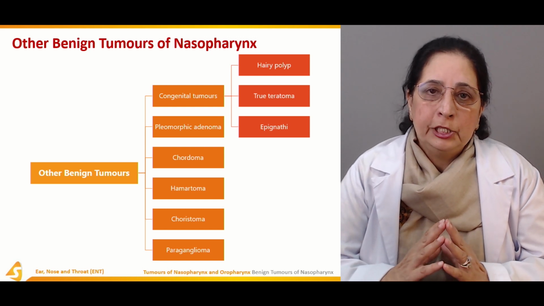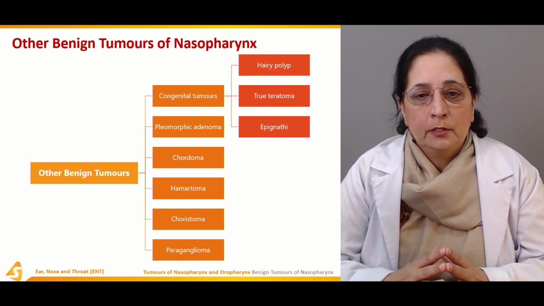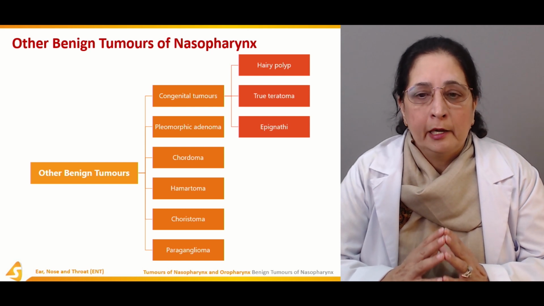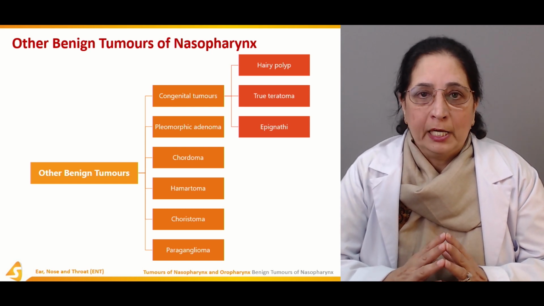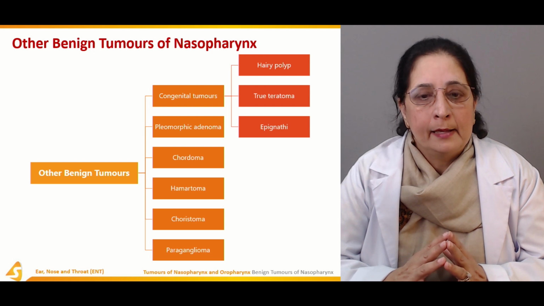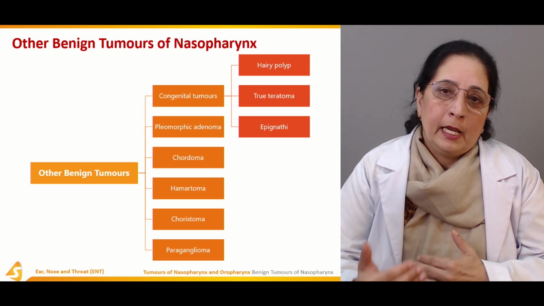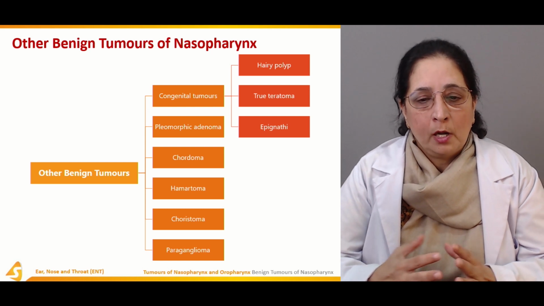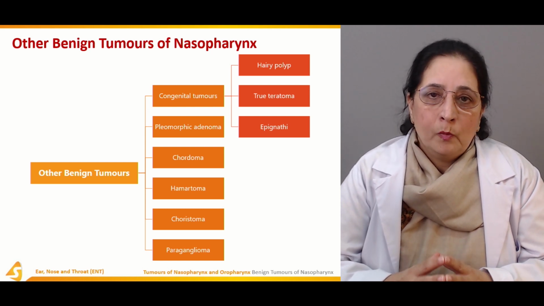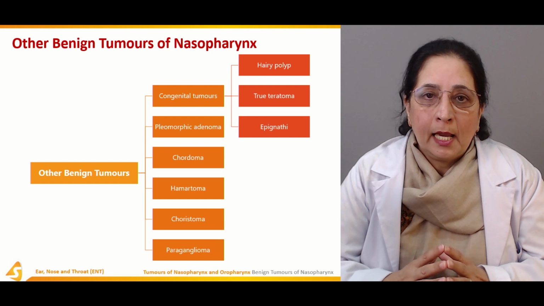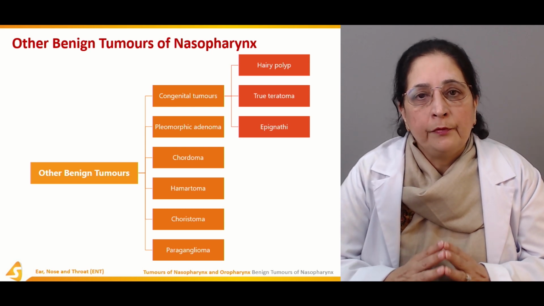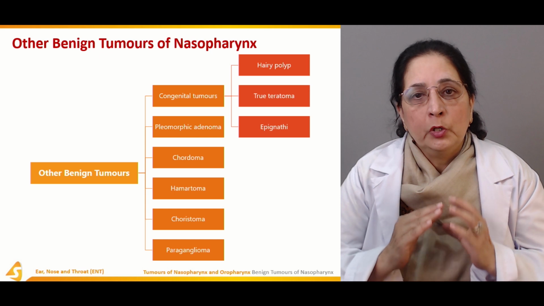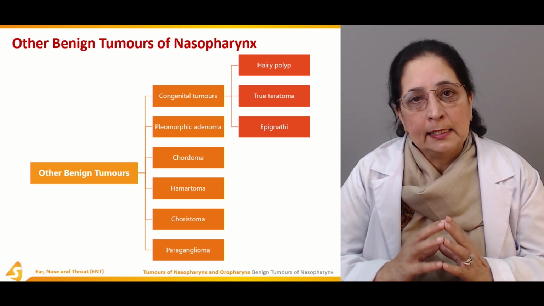And then the congenital tumors of the nasopharynx include the hairy polyp, true teratoma, and epignathus. And then also we have paraganglioma, chordoma, hamartoma, and choristoma. All these are different benign tumors of the nasopharynx, which is the small portion of the pharynx behind the nasal cavity.